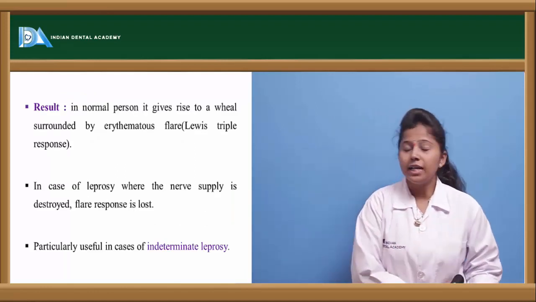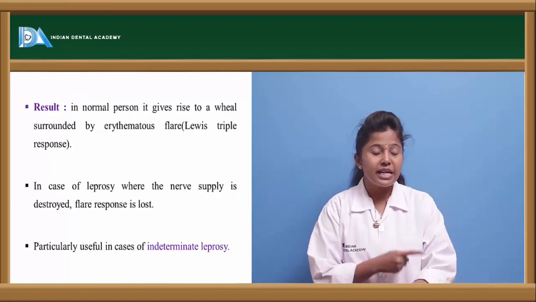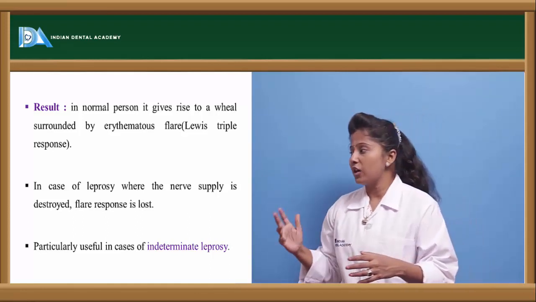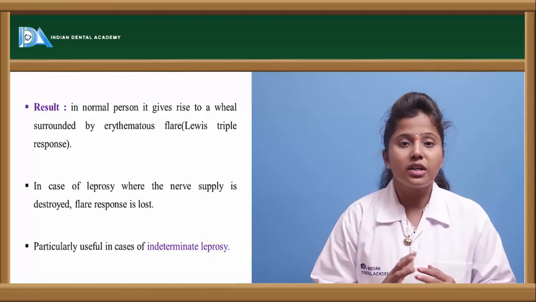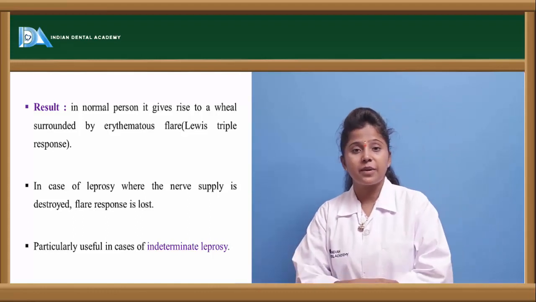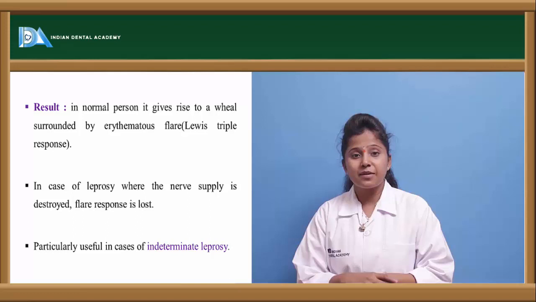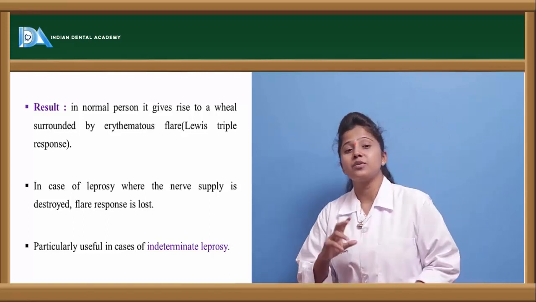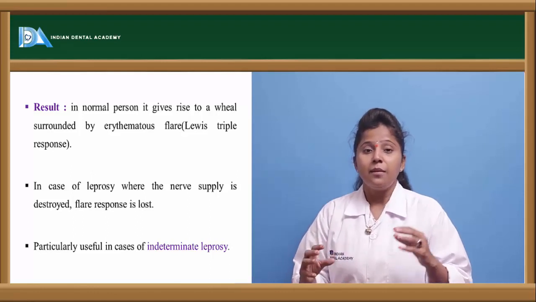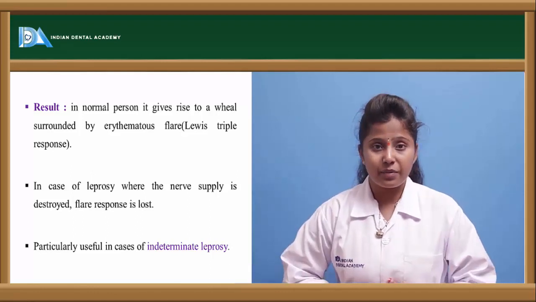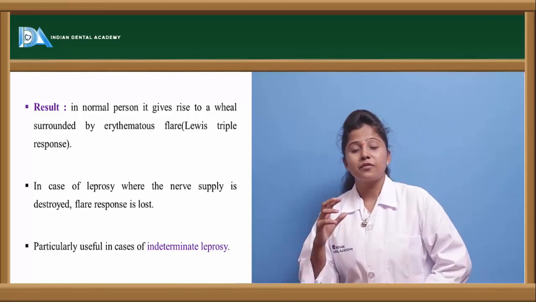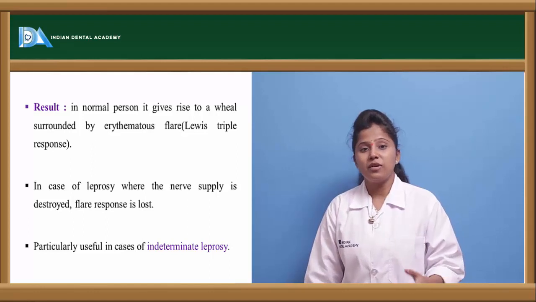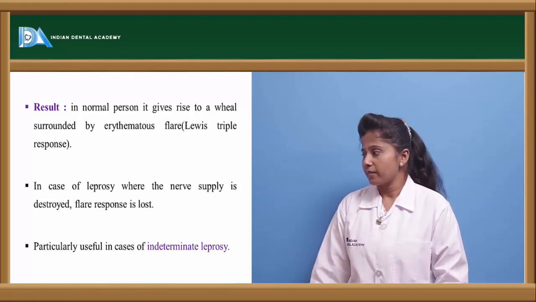If we inject histamine at that particular place, we can observe a response called the triple response. So what does this triple response mean? Histamine in general causes rashes in the body. So the extent of rashes observed at this particular area, because histamine can worsen the condition of leprosy, tells us to what extent, or what type of leprosy, the person is suffering from.